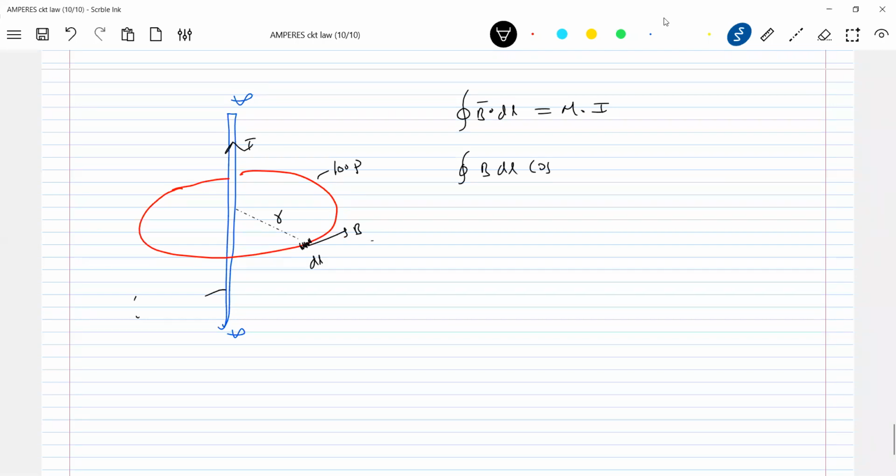B bar is parallel to dl bar, so cos 0 degrees. Net current enclosed by the loop is I. B is constant at all points, so I'll take it outside. Cos 0, this should be. Now this is mu naught I. What is integral dl in a closed path? 2 pi r.